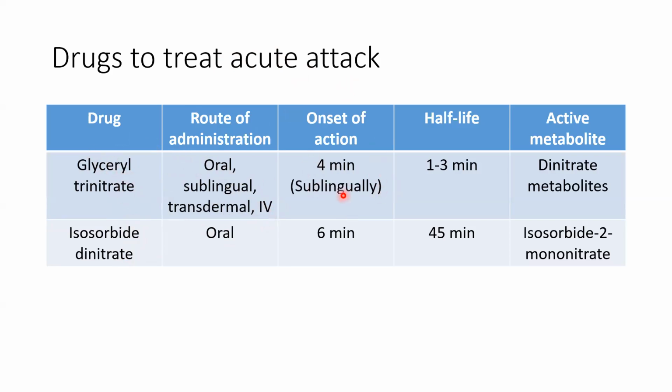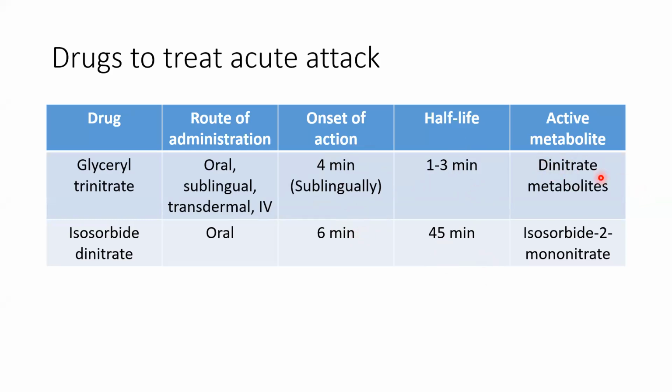You can see onset of action is so quick, just 4 to 6 minutes. The problem is the half-life is very short, 1 to 3 minutes or 45 minutes. But that's fine. For treatment, a short duration of action is fine. Importantly, we need fast onset of action, which is there with these two drugs.